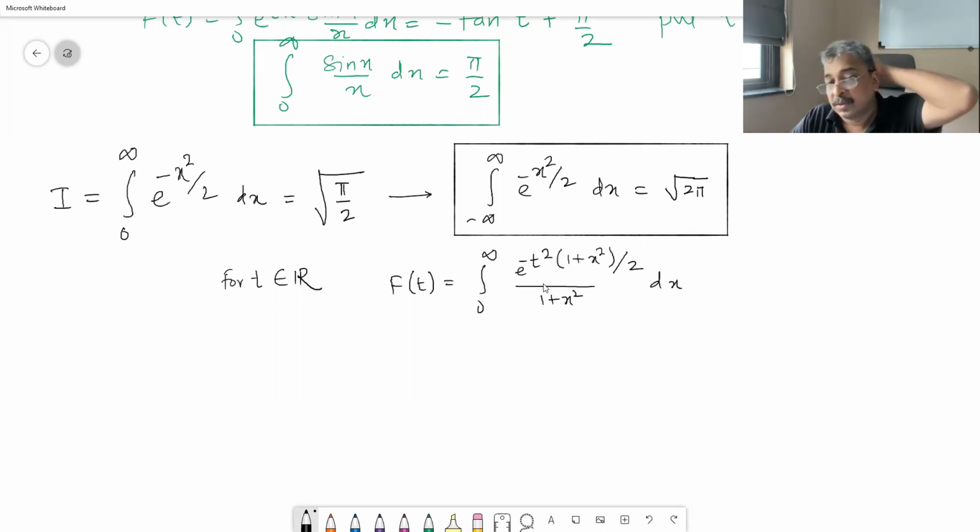Okay, so I think if this is the starting point, you deal with this because this is a function in a parameter. Again, the boundaries are constants, therefore in the derivative under the integral sign only one term will survive, the partial derivative term. Process this and check eventually whether you get I is equal to radical pi by 2 or not. So I leave the complete processing to you now.